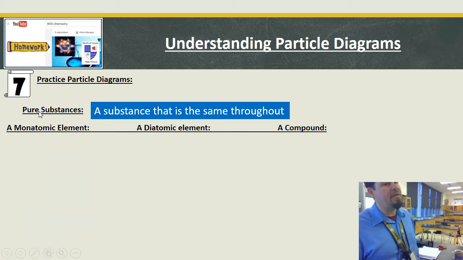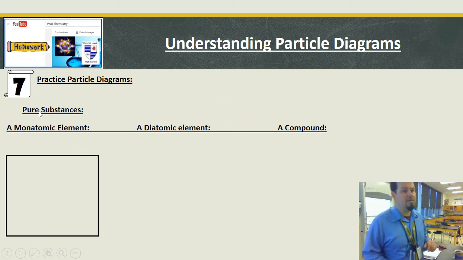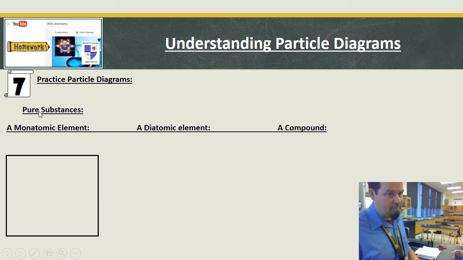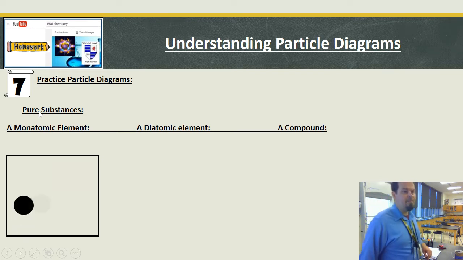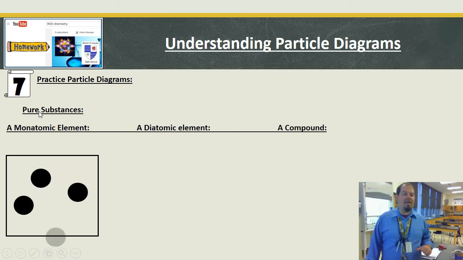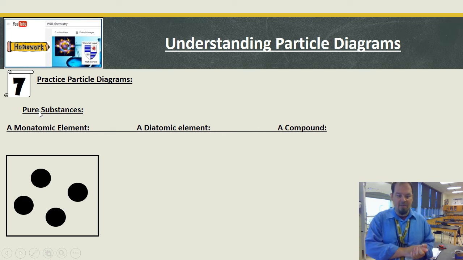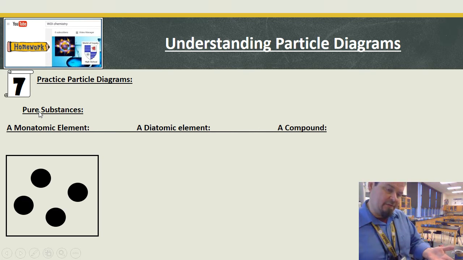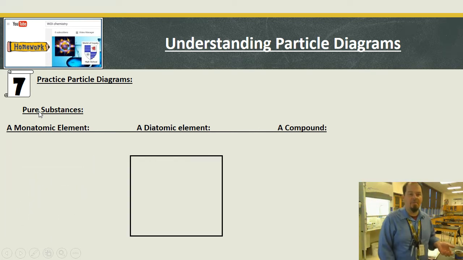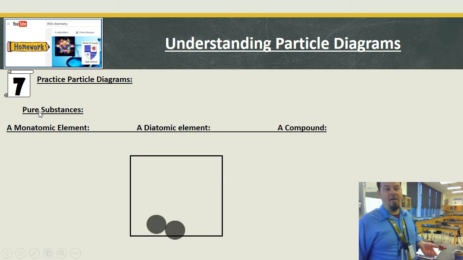So compounds can form pure things. I don't want you to think because there's different elements in a compound that I can't have a pure sample of that compound. Okay, so nuances in the words are big in this course, I promise, unfortunately. So monatomic element. Mono means one, so that means my atoms are going to be separated into single spheres. Okay. Diatomic. Di means two. So I'm going to have something very similar, except they all need to be hooked up into molecules. Okay. And they all have to be the same.